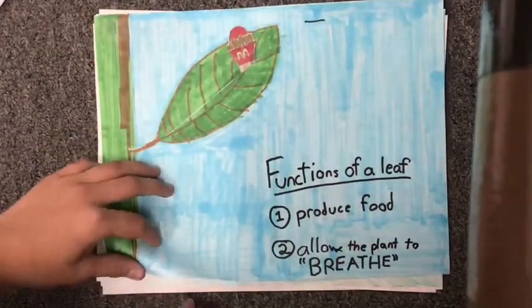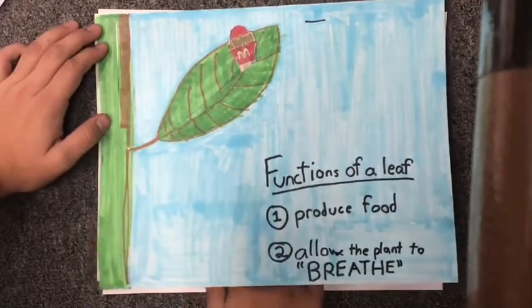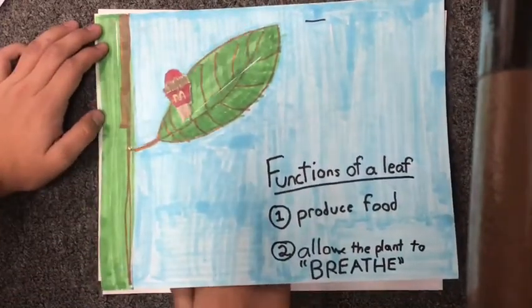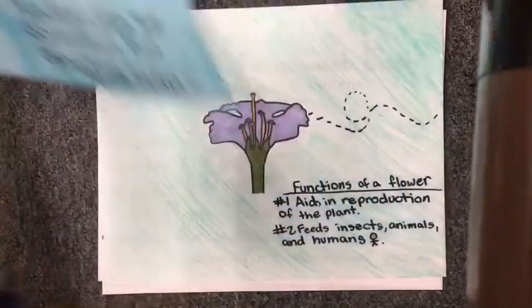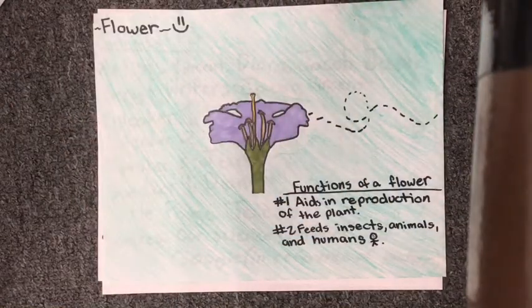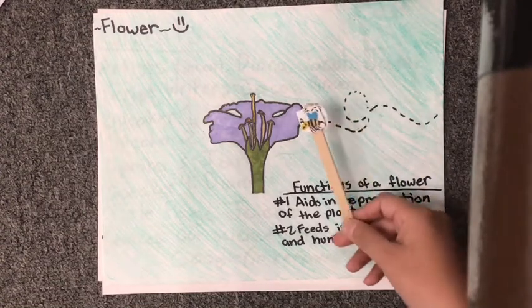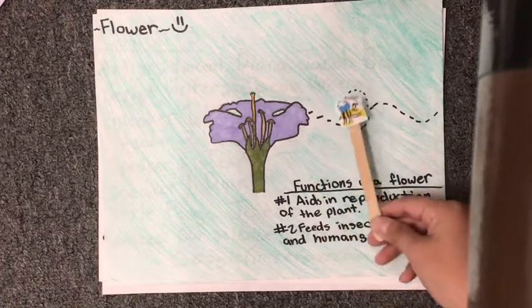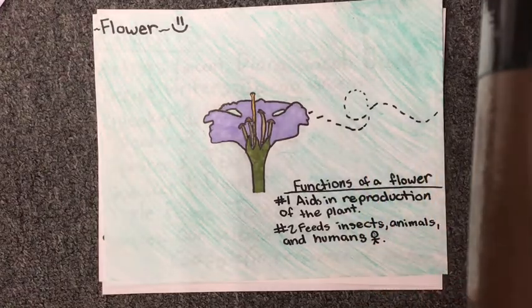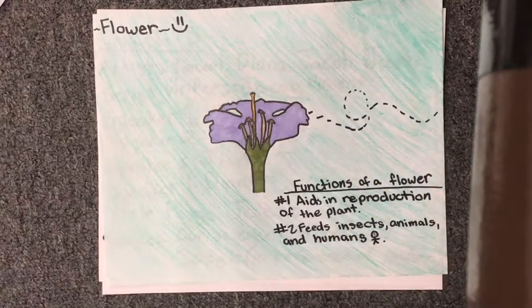The leaves help the plant to breathe and produce food for the plant and act as sort of a solar panel to bring food to the roots. The flower helps the reproduction of the plant and helps feed animals and humans. They also help bees pollinate, and let's be honest, they are super pretty. And that's how the plant functions.